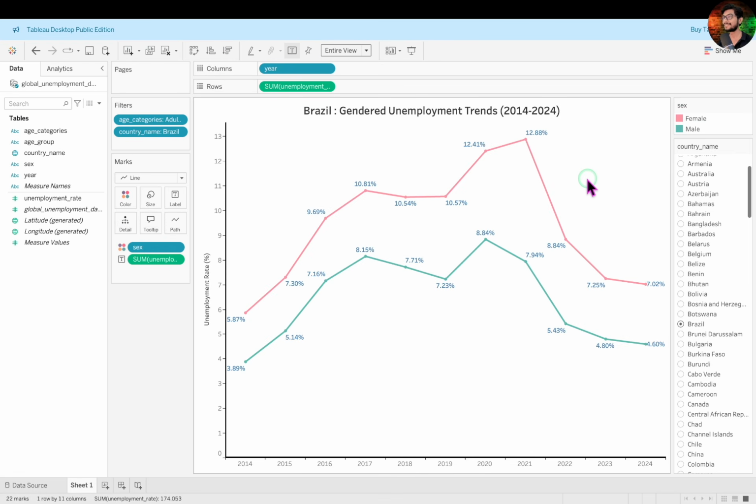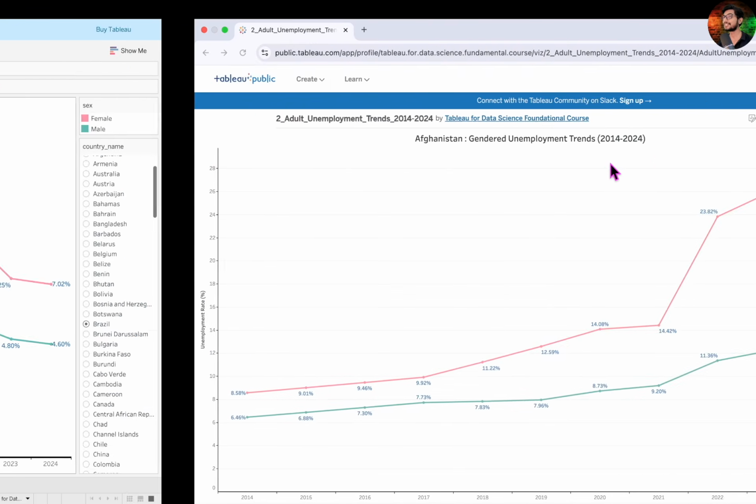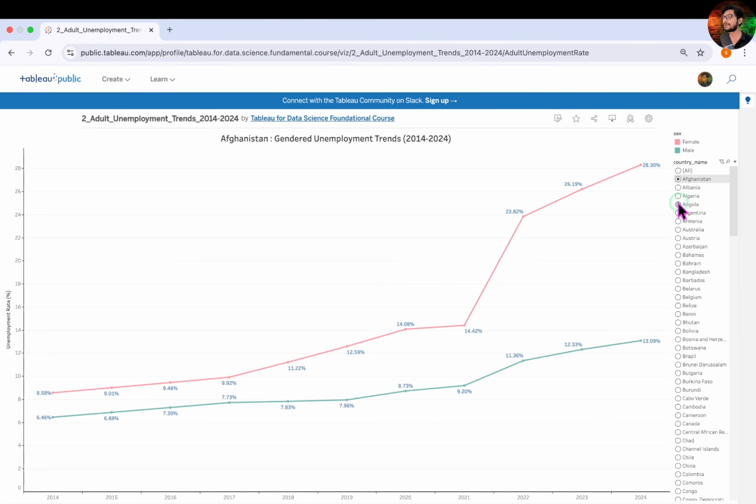Looks good, right? And that wraps up our visualization. As always, you can find the published version of this visualization on the course homepage on Tableau Public.